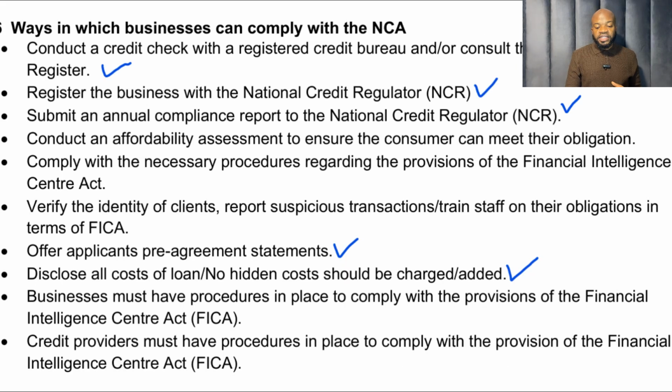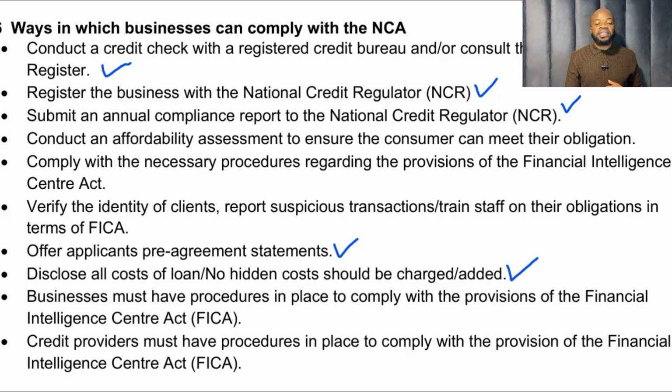I have put all these answers for you, but don't take everything. We are going to the exam, guys. Don't take everything. I have picked the ones I thought may be easy for you. You can let me know in the comments if I was right. Conduct a credit check with the registered credit bureau and or consult the National Credit Register. That's number 1. You will get 2 marks for that. The second one, register the business with the National Credit Regulator. I think that's simple. You'll get 2 marks.